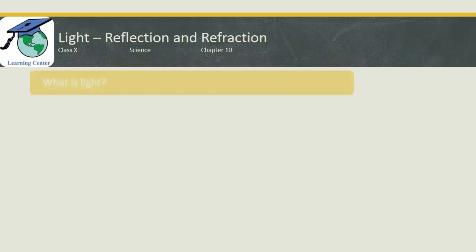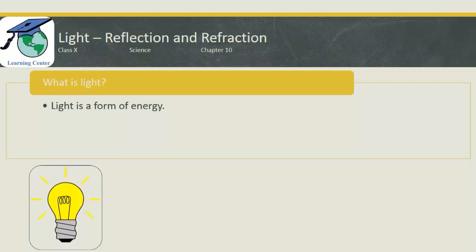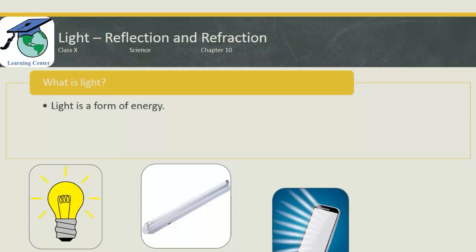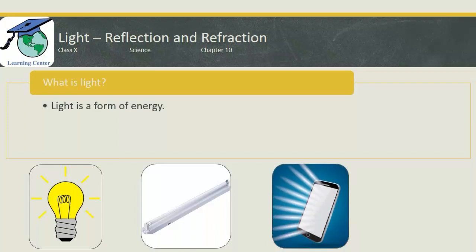What is the basic definition of light? Light is nothing but a form of energy. Just like we have sound, a form of energy, heat, another form of energy, electricity, one more form of energy. Similarly, light is also a form of energy. From where do we get this energy? We get the light energy from electric bulb, electric tube light, halogen bulbs, LED, etc. There are so many examples. In fact, the screen you are watching is also producing light. It's also a source of energy.